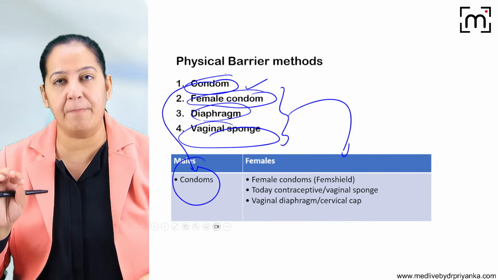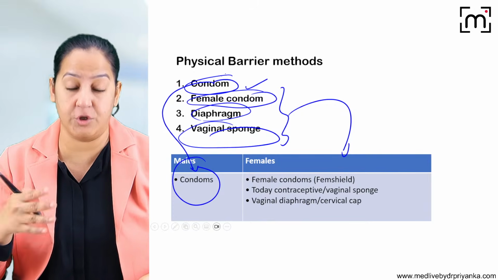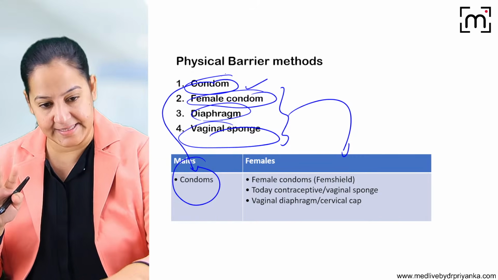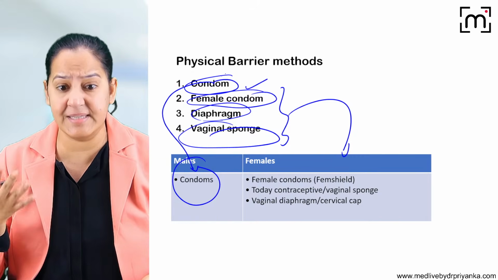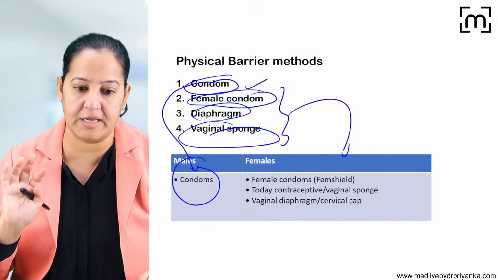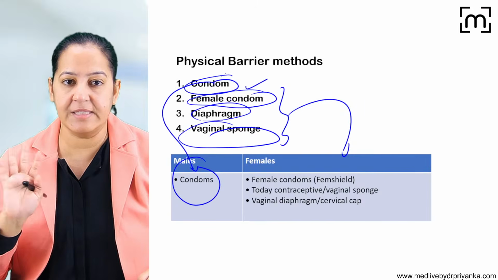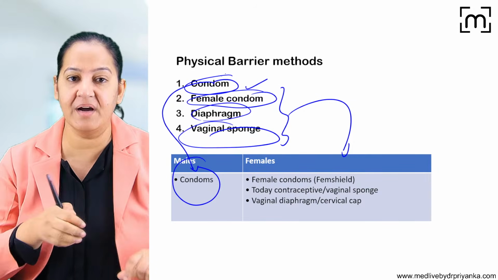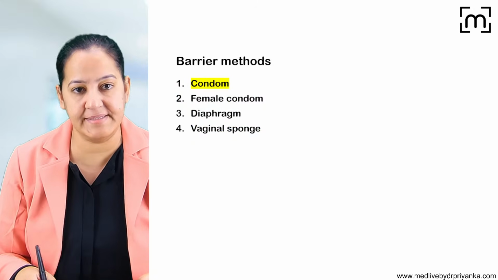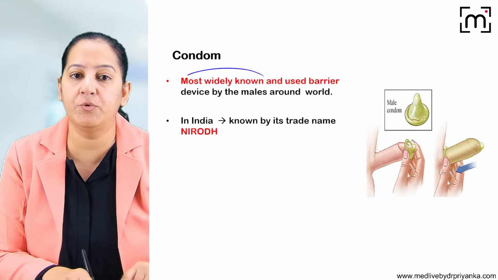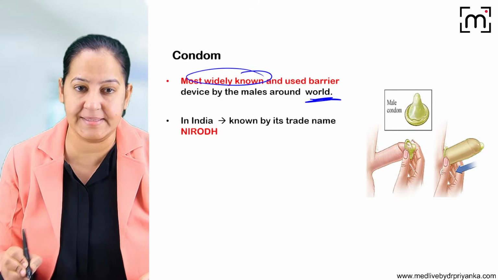Got it? So if a couple is coming to you, and you are the doctor who has to give the contraceptive advice to that couple, you have to understand the history and everything, the various diseases they are having, and based on that you have to provide the whole cocktail of offers. So we will see the details of all the physical methods one by one. Can we start? So let's start with the male condom. Condom means male condom. It is the most widely used method throughout the world as well as in India.